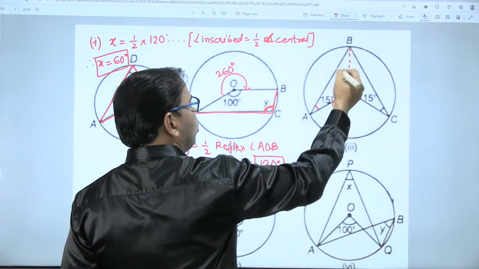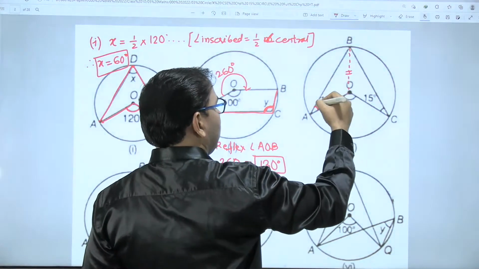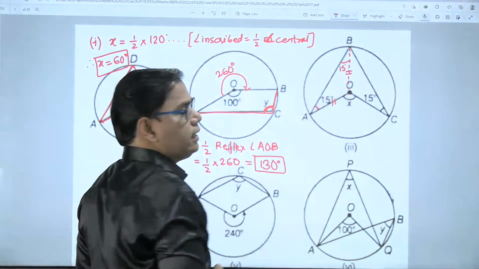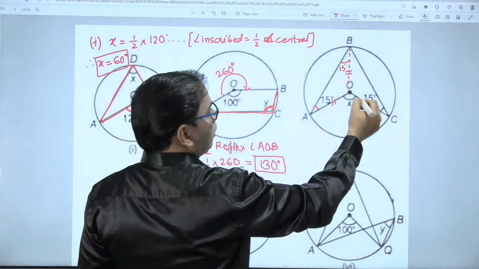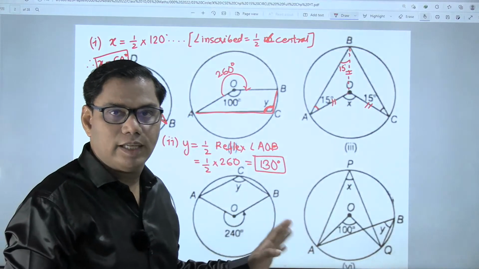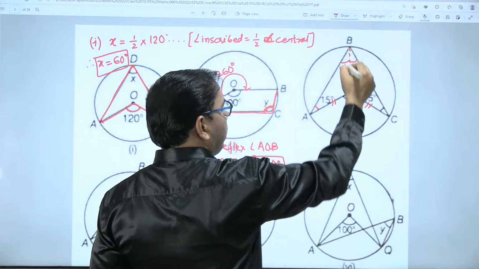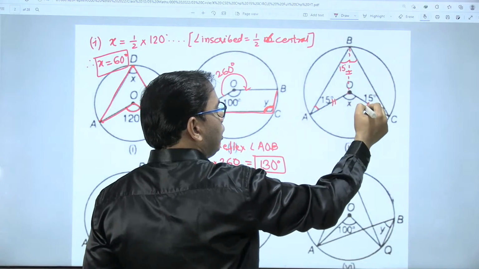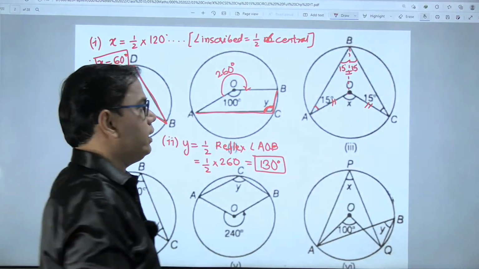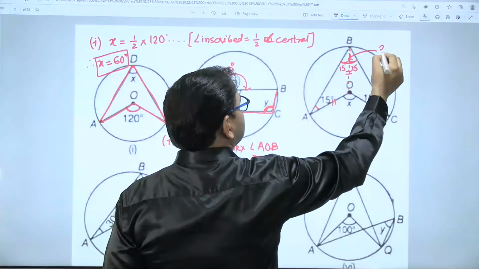So in the triangle, two sides are equal, so the triangle becomes an isosceles triangle. If two sides are equal, the angles opposite to them are also equal. So this becomes 15 degrees. Same situation here. OB is equal to OC, radii of the same circle. So triangle OBC also becomes an isosceles triangle, and this also happens to be 15 degrees. That means this entire angle is 15 plus 15, which is 30 degrees.